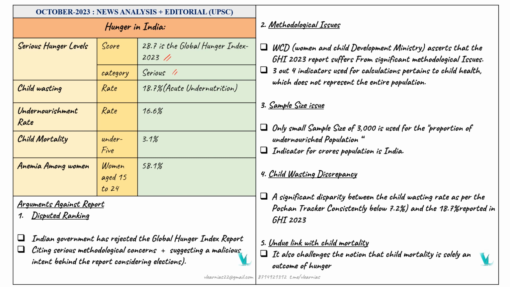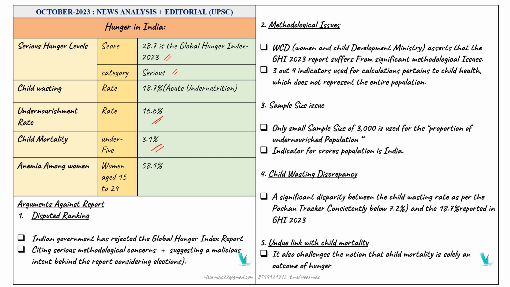In the case of child wasting, the rate is 18.7%, that is acute undernutrition; the undernourishment rate is about 16.6%; child mortality under 5 is about 3.1%; and regarding anemia, women aged 15 to 24 are facing more anemia than other categories.